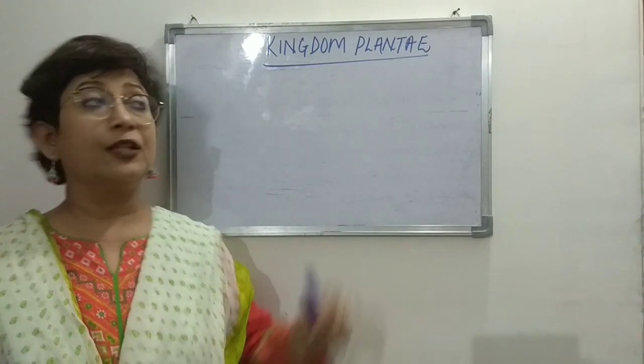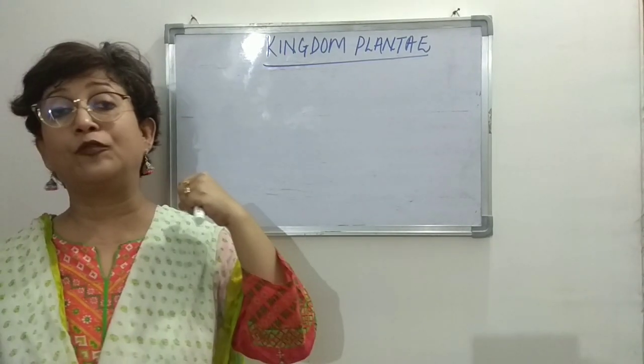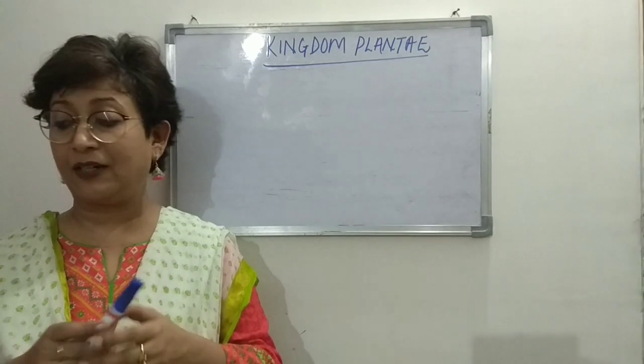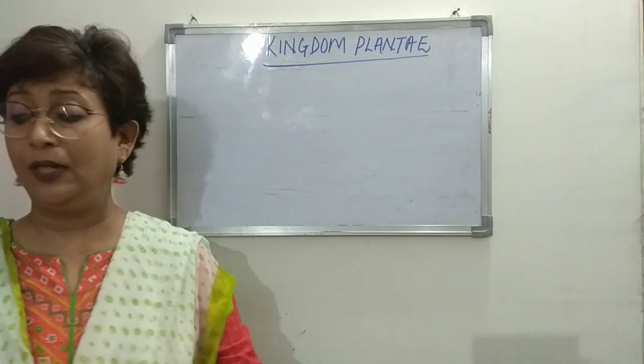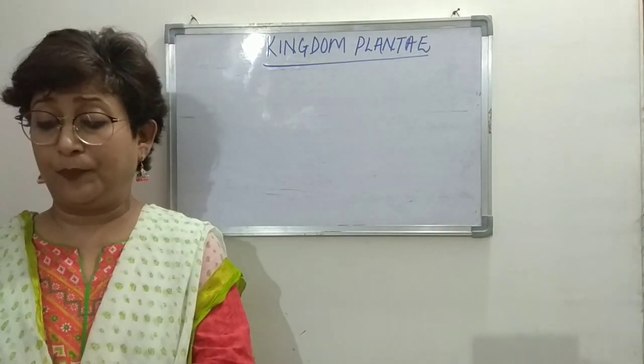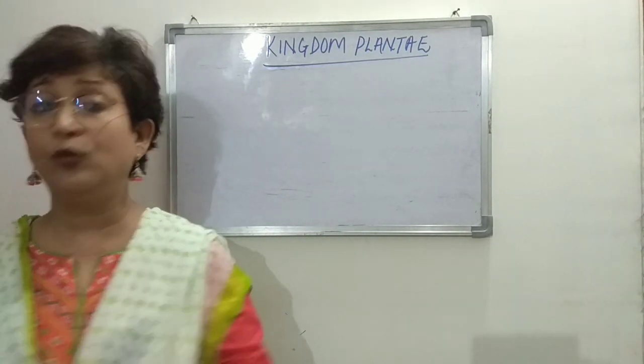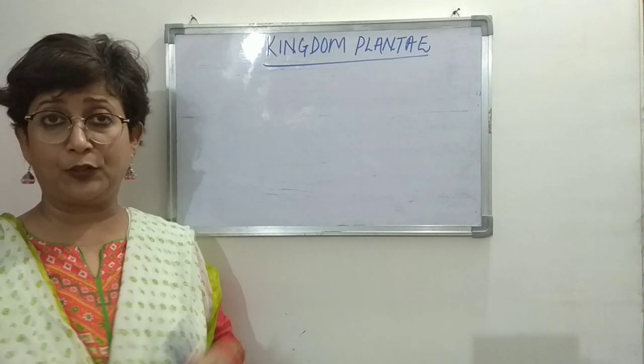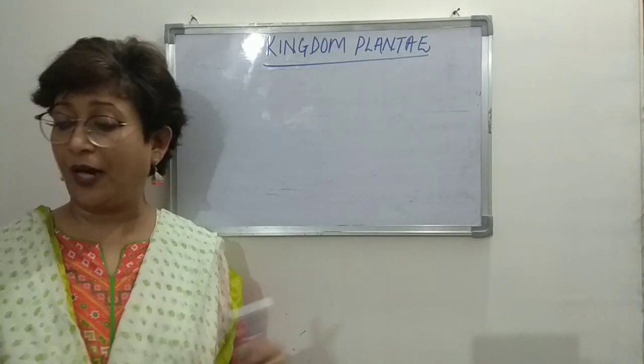So the basis of classification of kingdom Plantae are the characteristics taken into consideration to group the plants into various categories. There are 3 points that we will talk about.